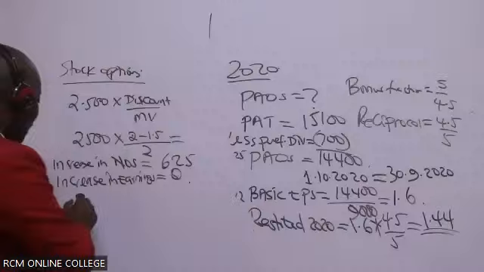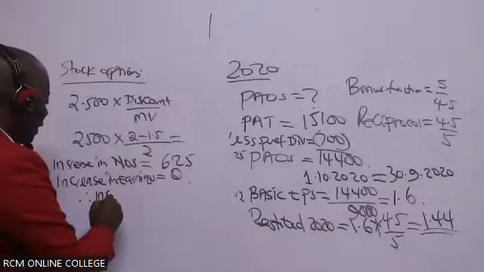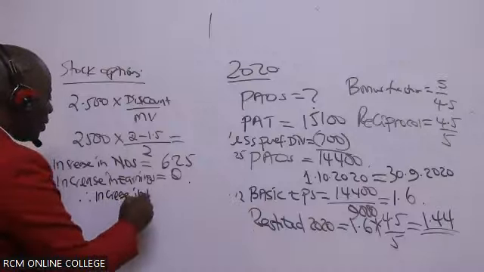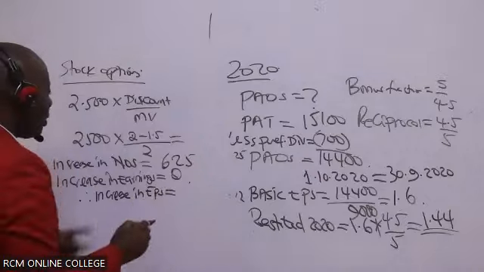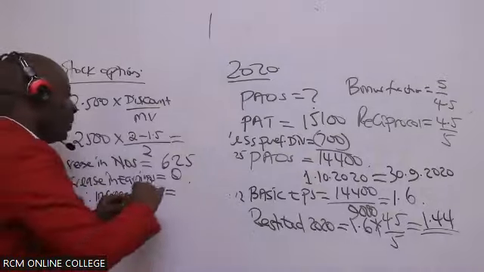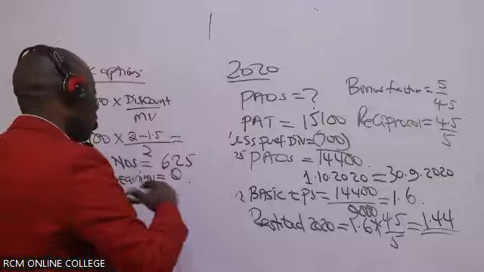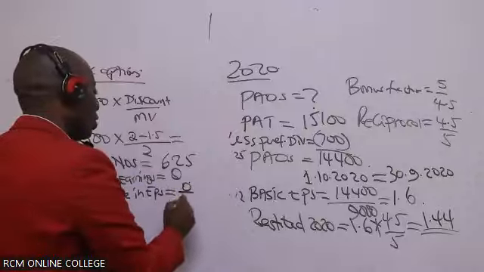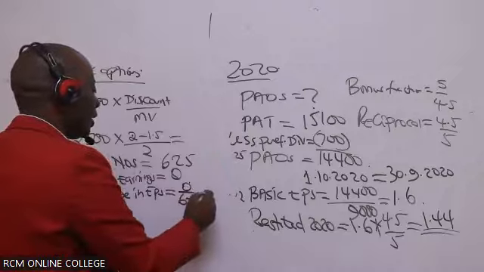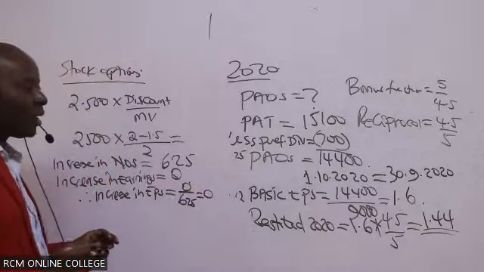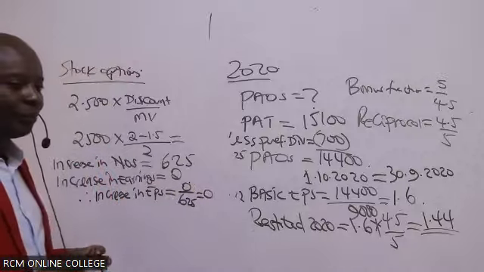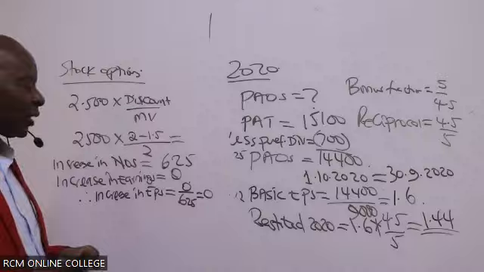And therefore the possible increase in EPS: remember, EPS is the earnings over the number of shares. So we have 0 over 625, which gives us 0.